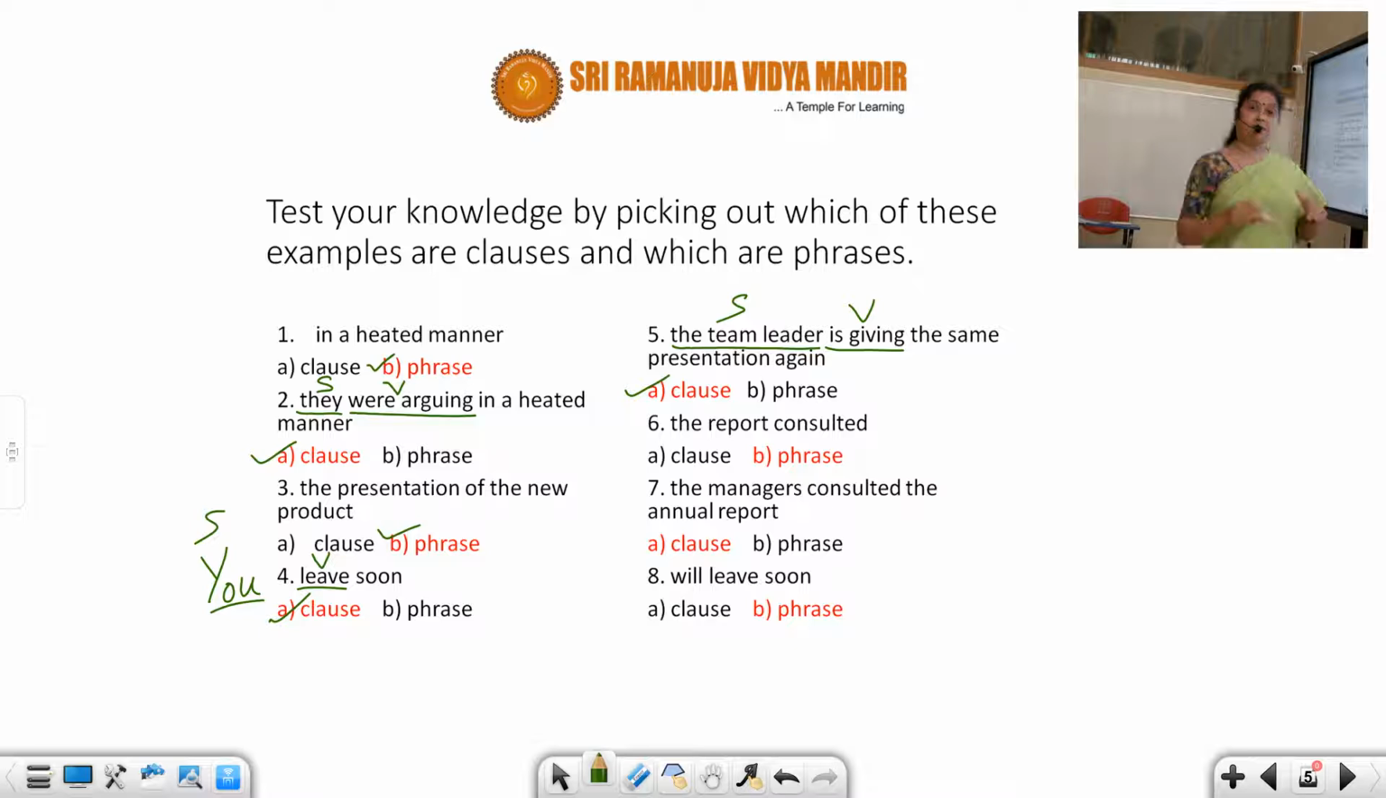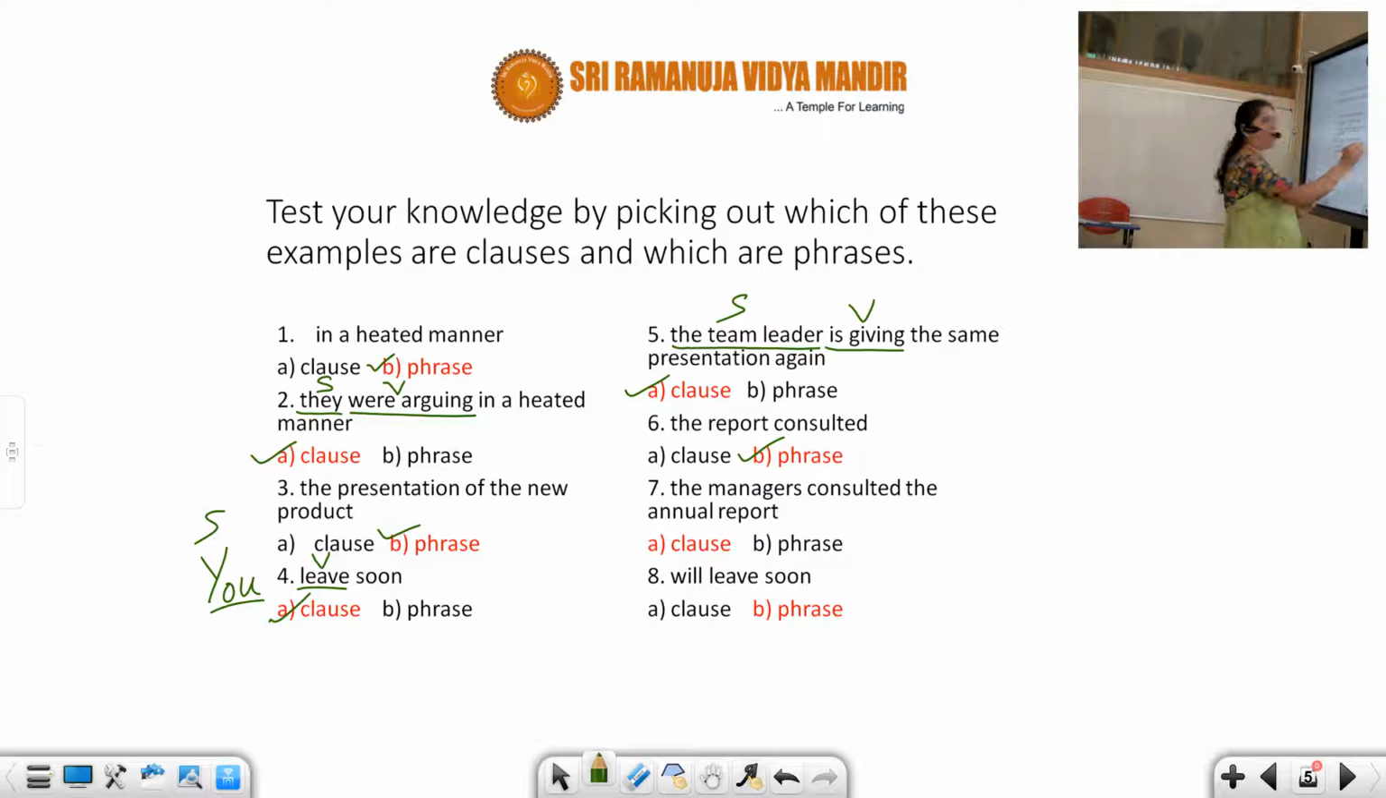The report consulted. If I say the reporter consulted, the reporter is going to become the subject and he is consulting something. So that is going to become a verb. Then it is going to be a clause. But here I said the report consulted, which means I'm only talking about a particular consulted report. Who consulted it? I don't have an idea. So there is no subject and there is no verb. I'm talking about a consulted report. Please understand, the report consulted means whatever the consulted report is, about that I'm speaking. So it is a phrase.